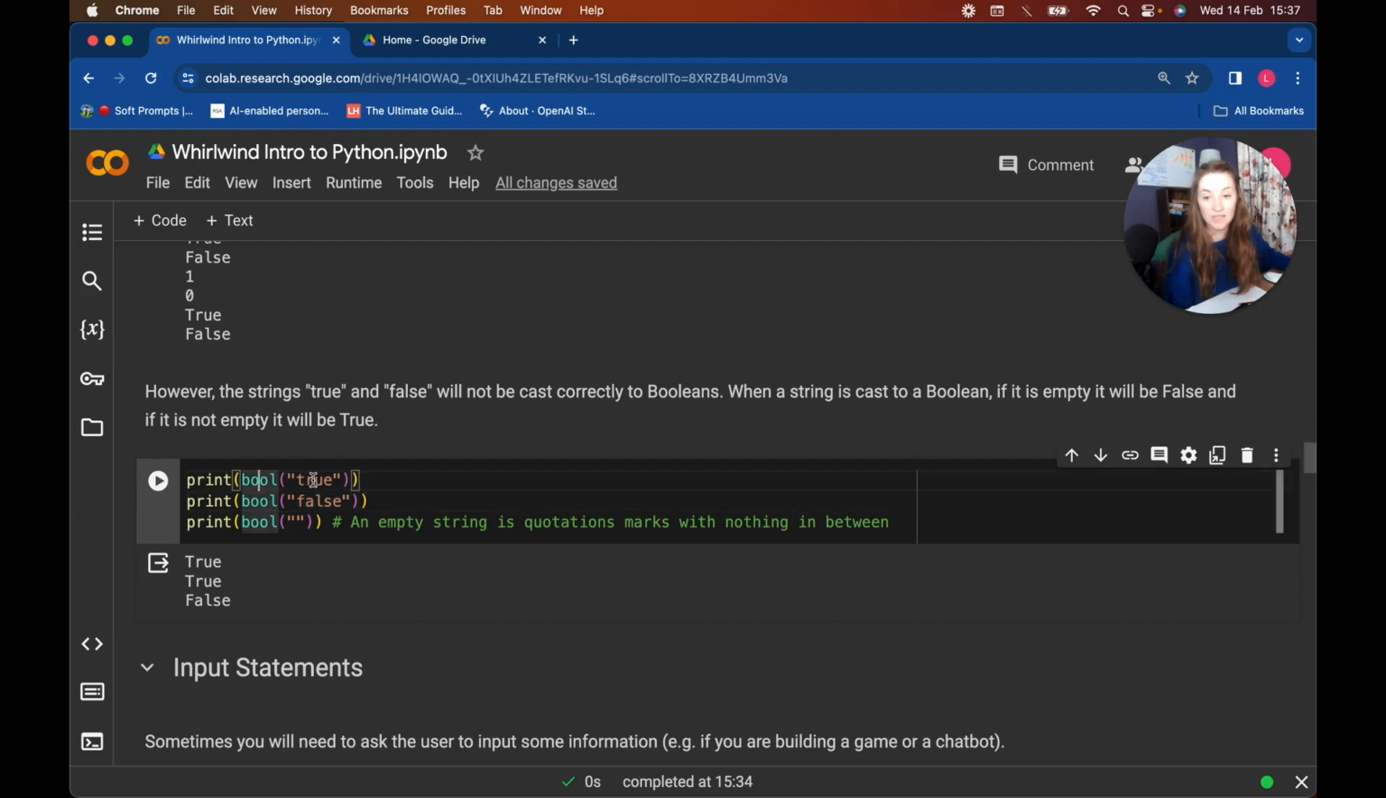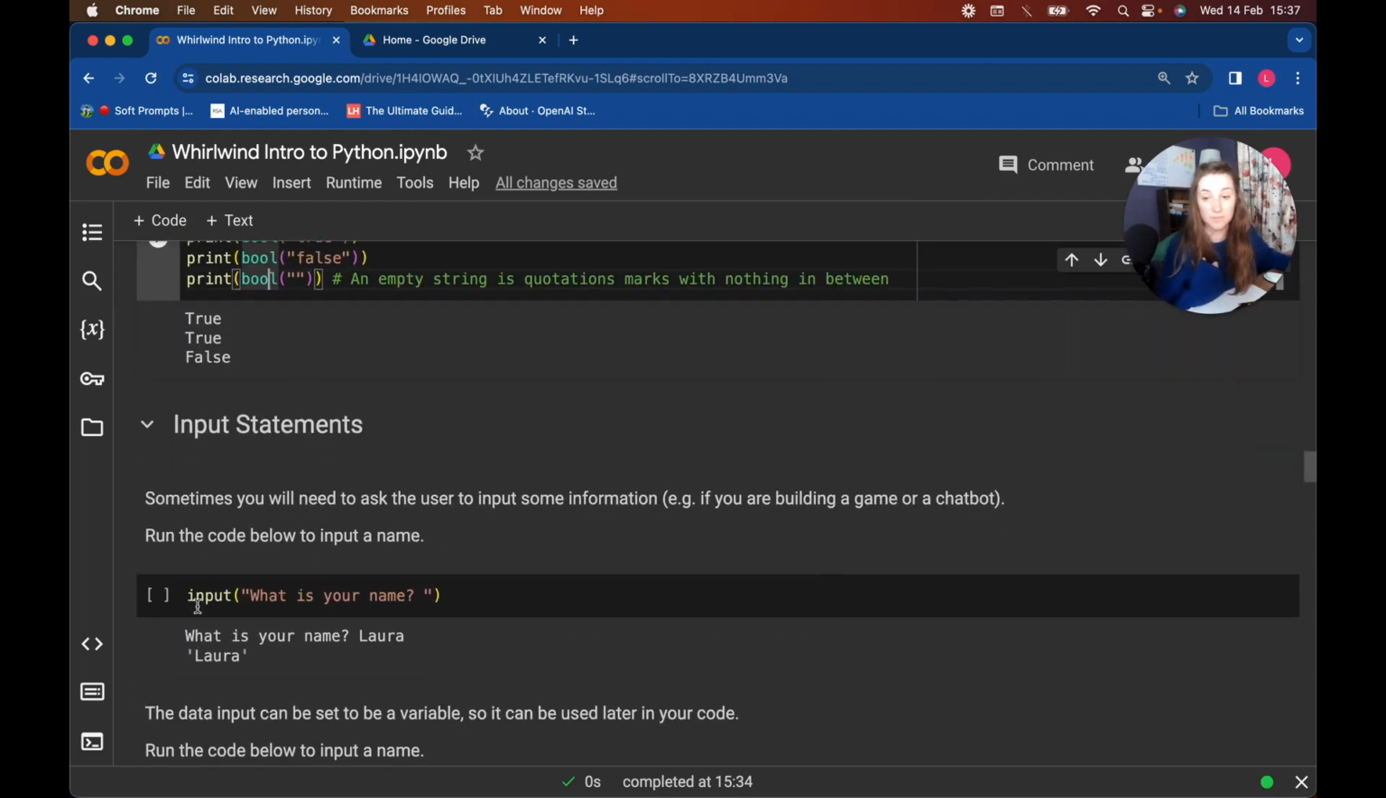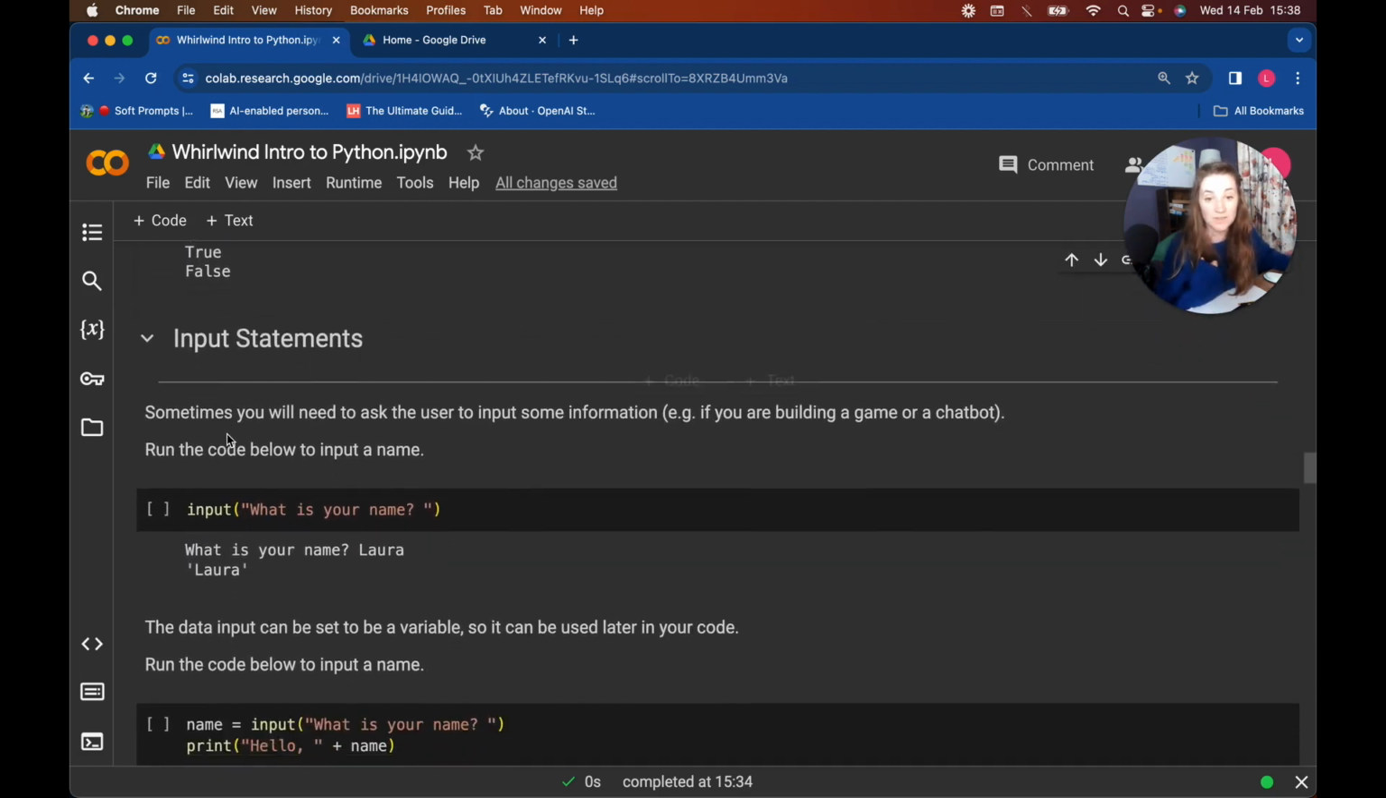And what actually it's checking is whether or not this is empty. So if we do a Boolean of an empty string, so just 2 quotation marks, it prints out a false. So just be careful that you understand what you can cast backwards and forwards, because it might be a bit confusing. Moving on to input statements.